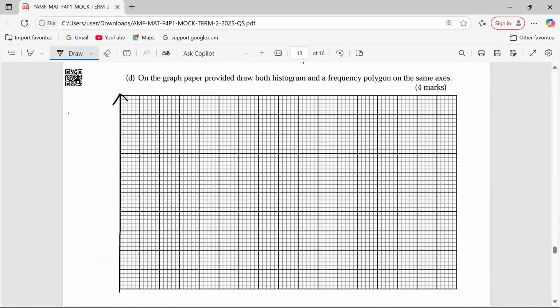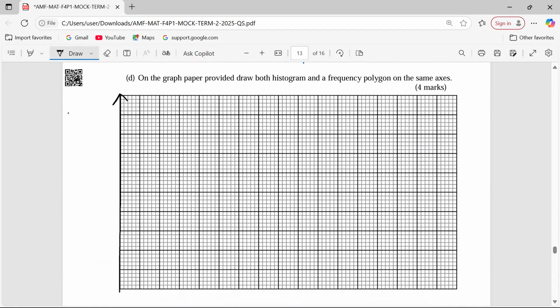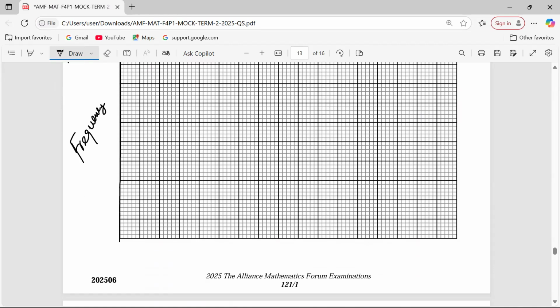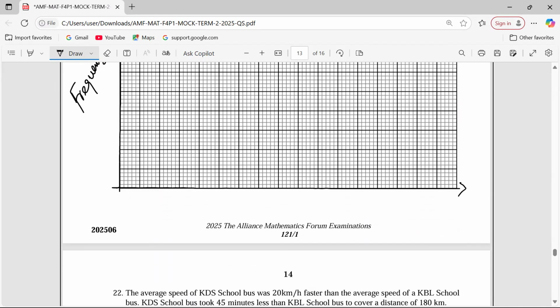Remember, on the vertical axis, for you to get a histogram, you should be having frequency here. So that's where we shall plot our frequency. But here we shall have our class boundaries now. The first class, according to the provided marks, is 20 to 30. So I usually advise my learners to do this.